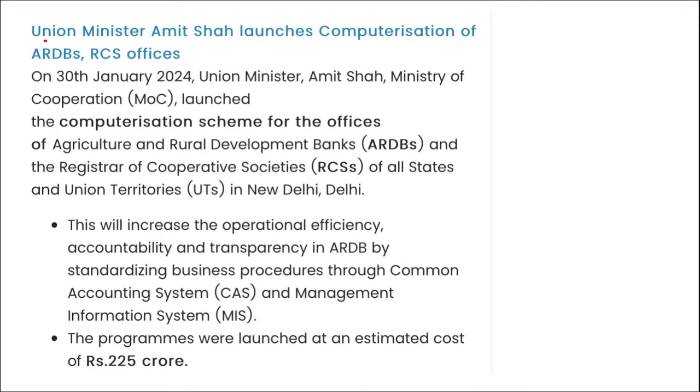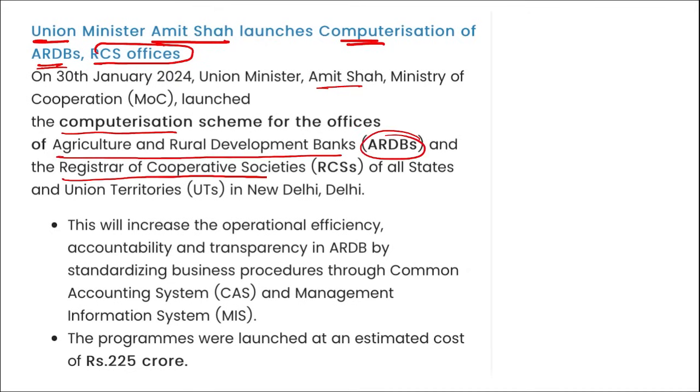Next is Union Minister Amit Shah has launched a computerization of ARDBs and RCS offices. I repeat, recently Amit Shah launched the computerization scheme for the offices of agriculture and rural development banks and your registrar of cooperative societies of all the union territories and states in New Delhi. Correct? That means computerization scheme means everything will be digital, and all the office work of these agriculture and rural development banks as well as your registrar of cooperative societies will be done on your computer.